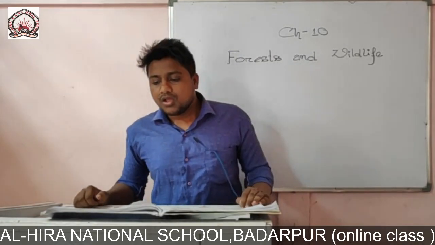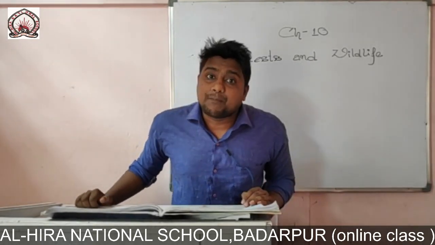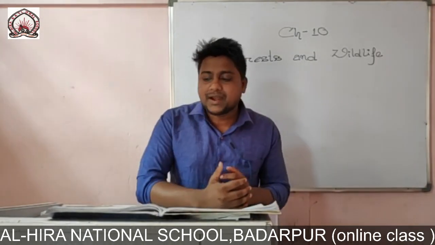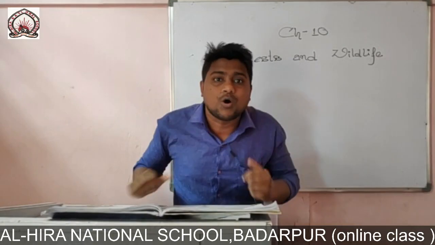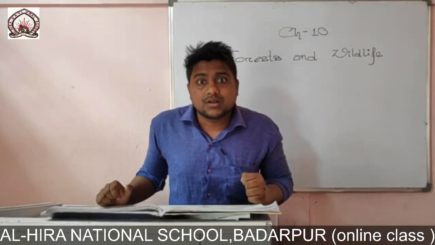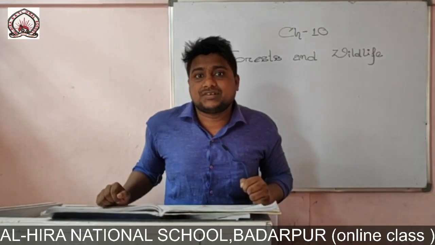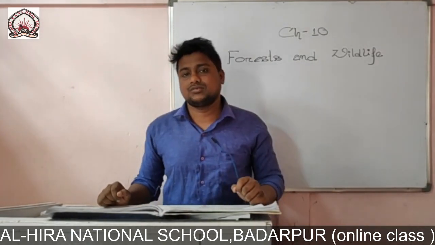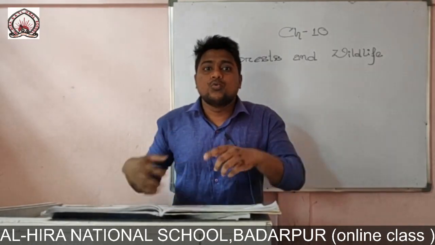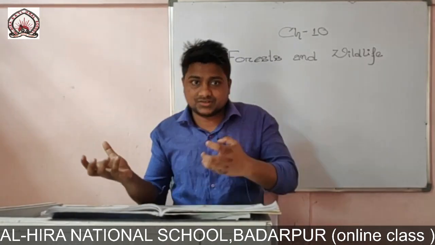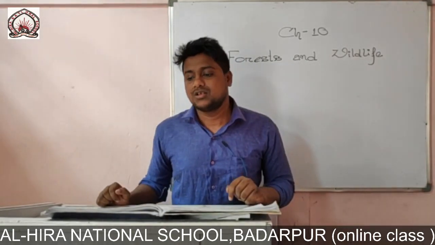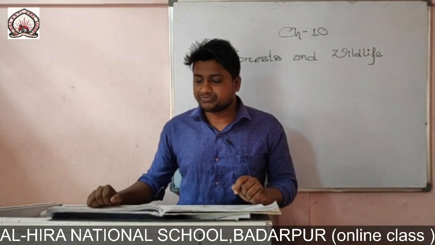It is also a part of our ecosystem. Now, what is an ecosystem? The interdependence of plants and animals is called an ecosystem. How? We get oxygen from the plants, and not only that, many animals live in the forest and get food from the forest. Once again we release carbon dioxide and the forest preserves it. So, in this way we are interdependent with one another. This is called an ecosystem.